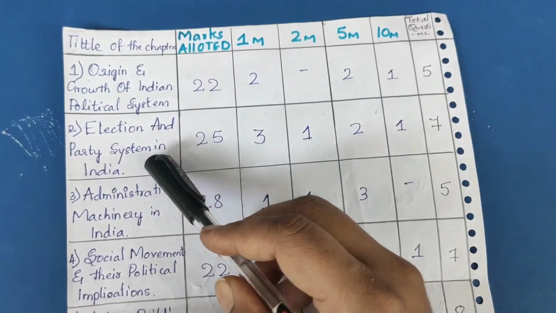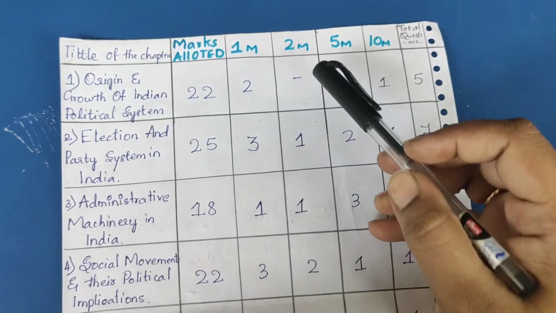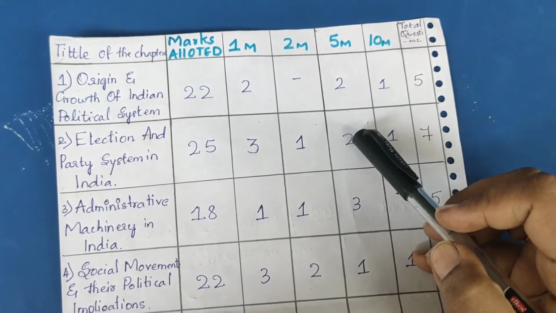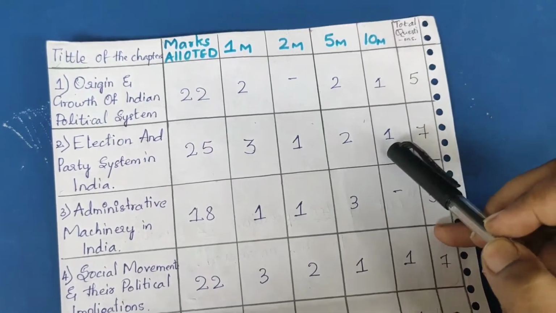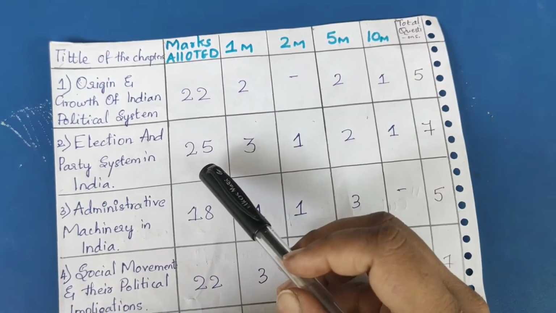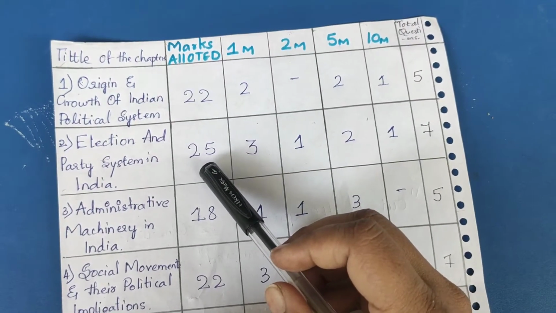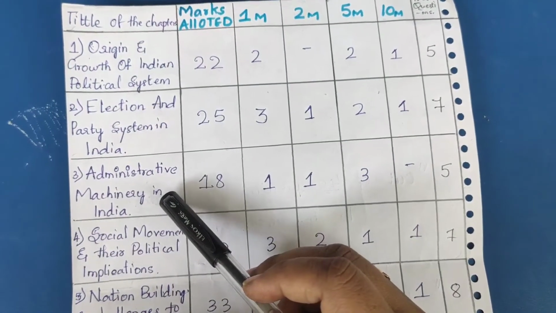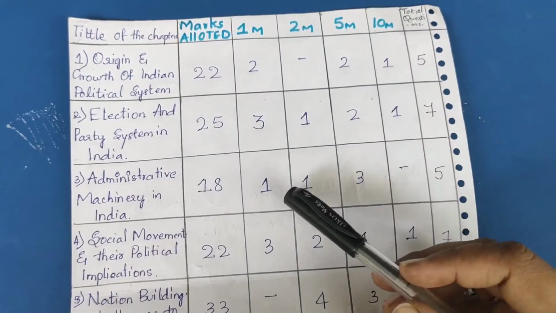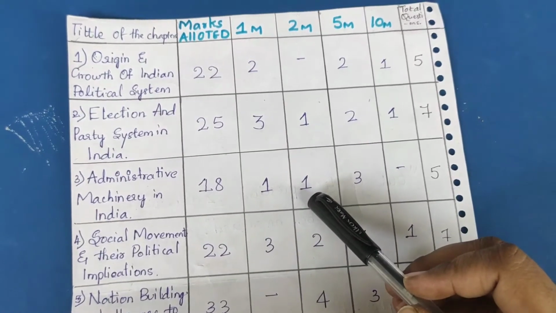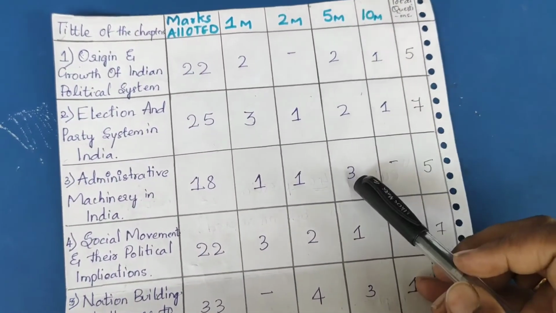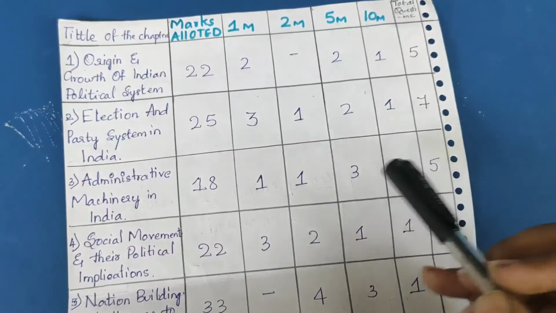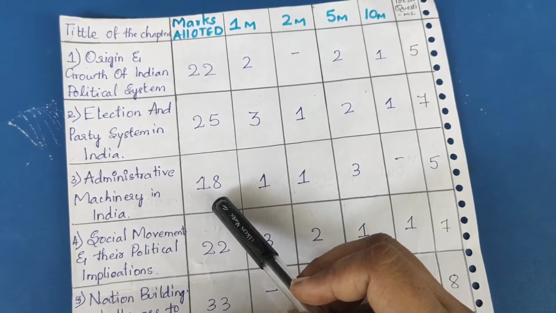And from the second chapter, 1 mark will be asked thrice, 2-mark question will be asked once, and 5-mark question will be asked twice, and 10-mark question will be asked once. So 7 questions will be asked, and overall we will be able to obtain 25 marks from the second chapter. And from the third chapter, that is administrative machinery in India, 1-mark question once, 2-mark question will be asked once, 5-mark question will be asked thrice, and no 10-mark question. So overall questions will be 5, and we will be able to get 18 marks.